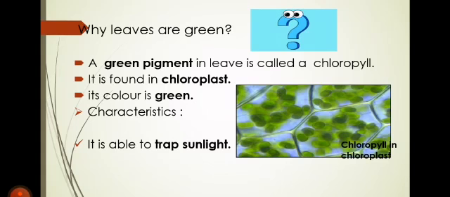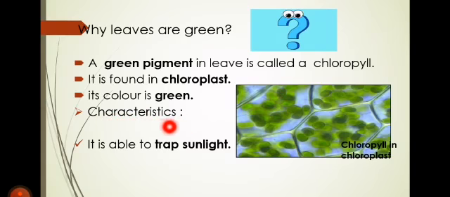Okay. Now, where is it present? It is present inside a special structure called chloroplast. Okay, look here. This is a cell of a plant. Here, small structures called chloroplasts are present, and inside these chloroplasts, chlorophyll is present. The green color that you are seeing here on the slide is due to the presence of chlorophyll, that is a green pigment.